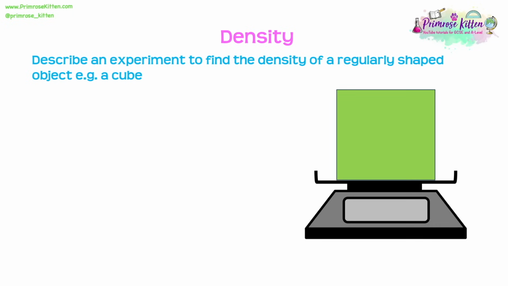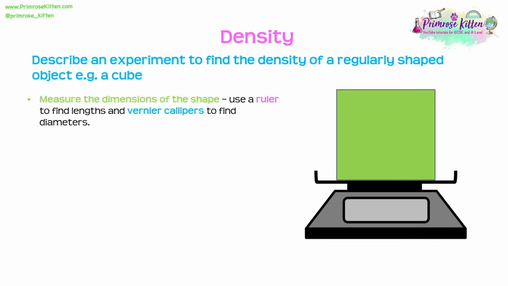We could also be asked to describe an experiment to find the density of a regularly shaped object, such as a cube or something. And here the method is a little bit simpler in a way. First off, we're going to measure the dimensions of the shape. We're going to use rulers to measure any lengths and vernier calipers to find diameters. We're then going to measure the mass of the object using a top pan balance.